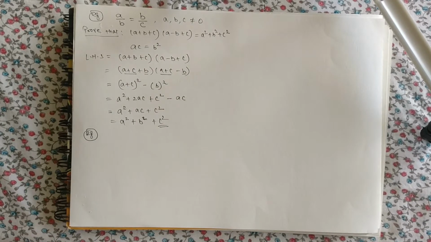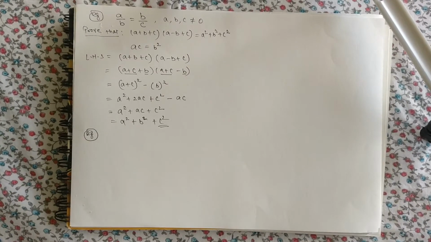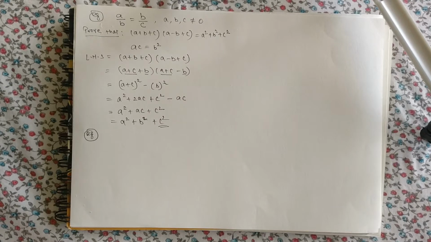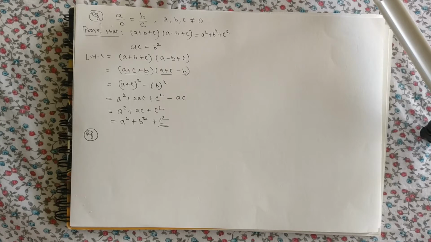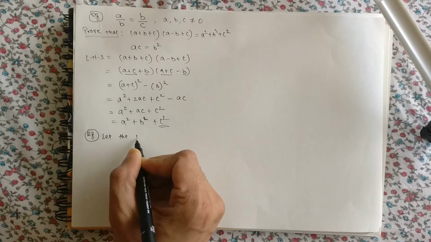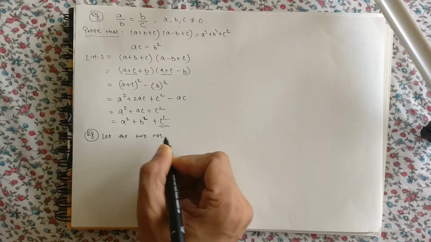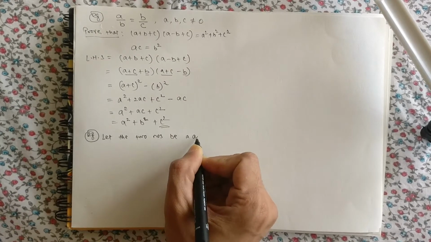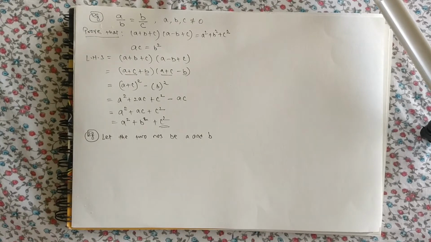Okay, next question. If the sum of two numbers is 5, now see, this is a word problem kind, and they are saying that if the sum of two numbers is 5 and the sum of their cubes is 35, find the sum of their squares. So how to convert this word problem into equation form? First we will write, let the two numbers be a and b.